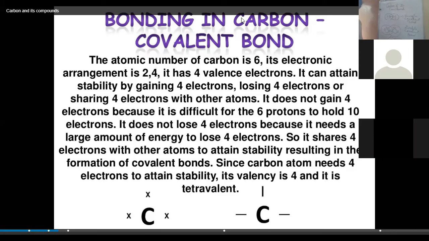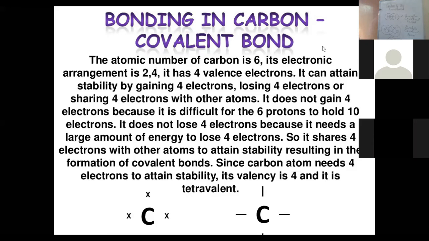Then the next property is that covalent compounds are generally liquids or gases due to weak force of attraction. As compared to ionic bonds, covalent bonds are weak. An ionic bond is the bond formed by the complete transfer of electrons. They also develop a force of attraction. For example, the bond between a metal and a non-metal is called an ionic bond.